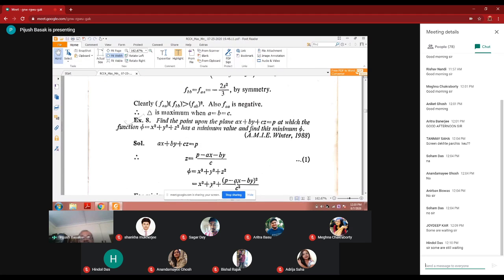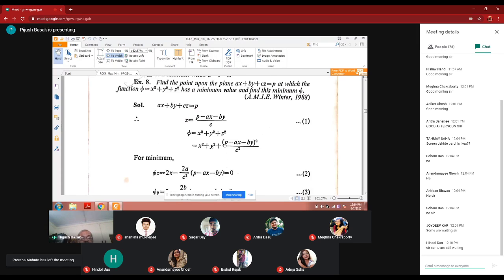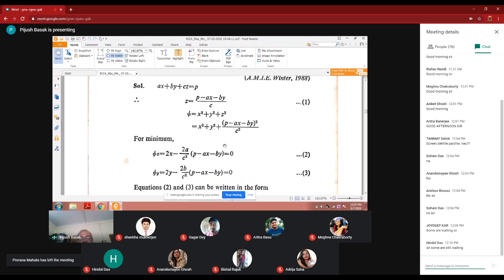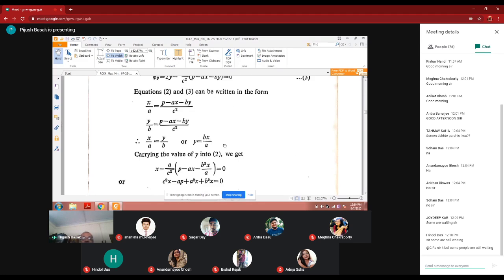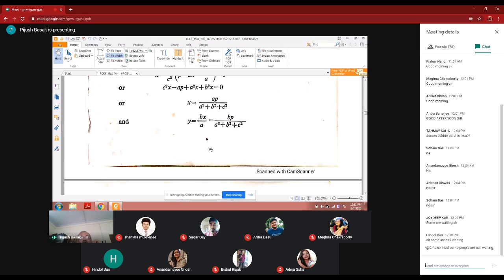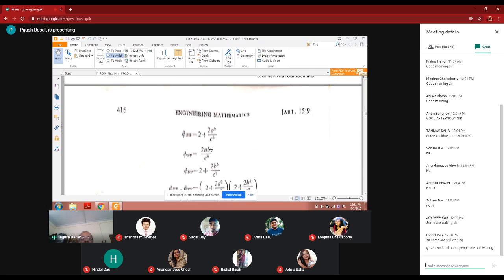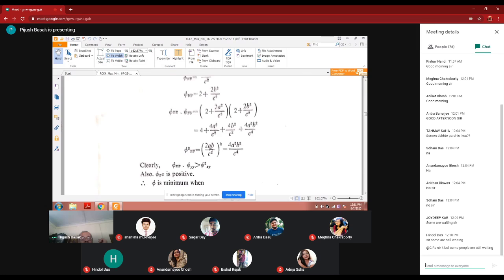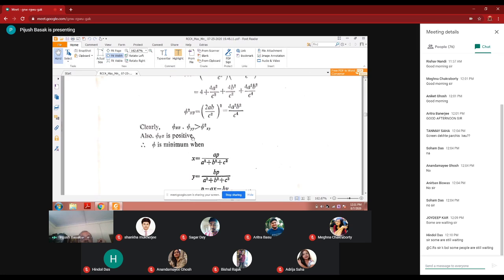So this is another problem. You can understand this: find the point upon the plane at which the function has a minimum. This is another way, same tricks. If you take the partial derivative, you will get this. And from here we find x is equal to ap by a square plus b square plus c square, and y is equal to bp by a square plus b square plus c square. And so we ultimately find that this phi xx is positive and phi is minimum.